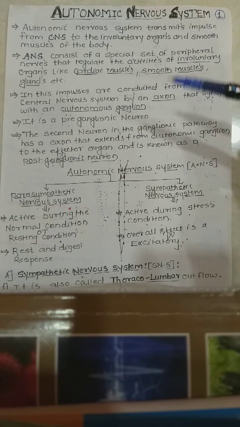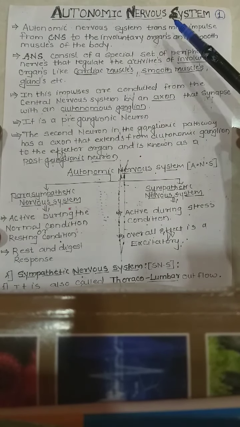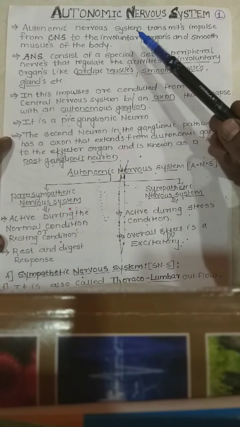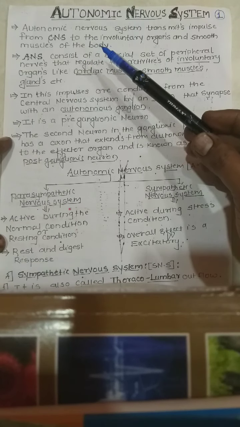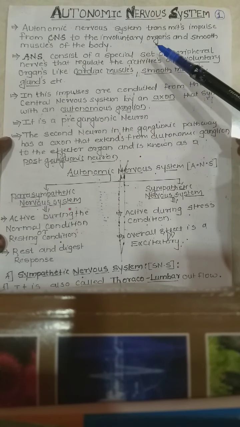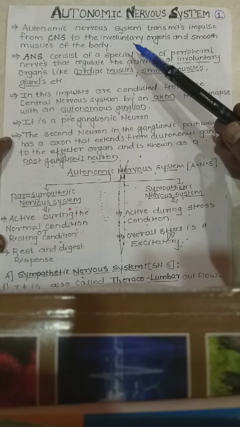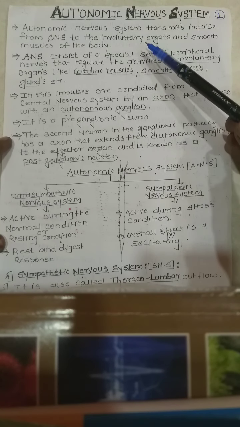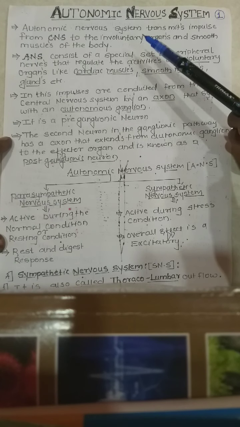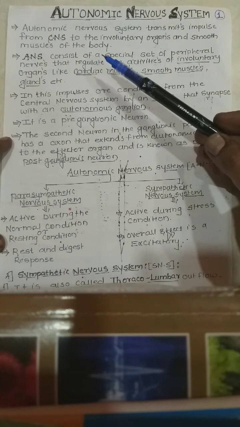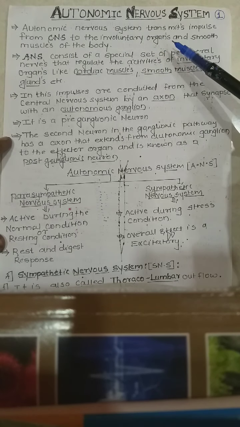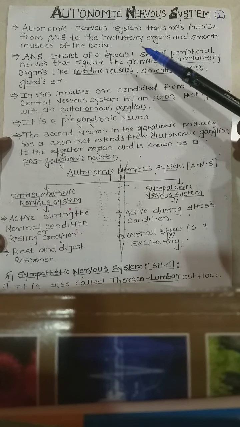Today we are going to discuss the autonomic nervous system, which is a part of control and coordination. The autonomic nervous system transmits impulses from the CNS to the involuntary organs. Involuntary organs means those organs which are not under the control of our brain or willpower, and smooth muscles of the body. As you know, smooth muscles line all the visceral organs of our human body.